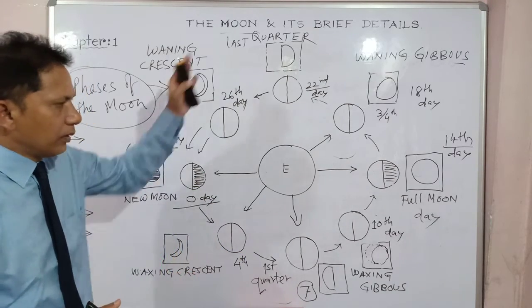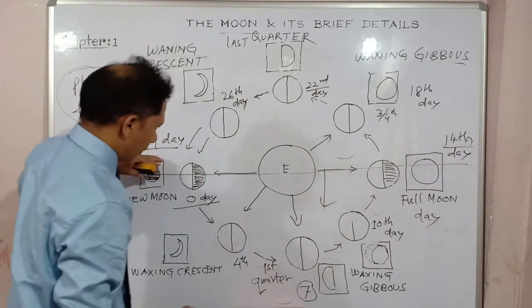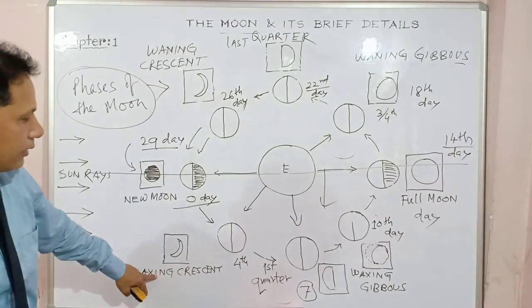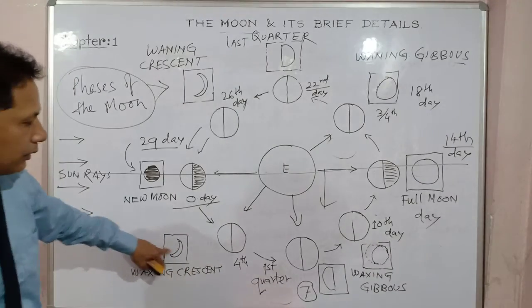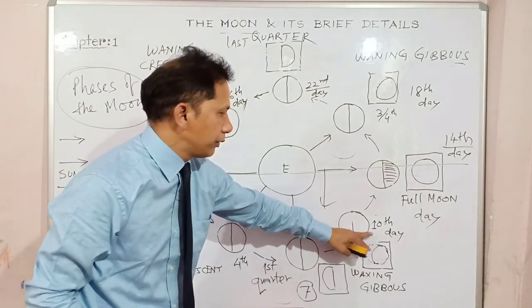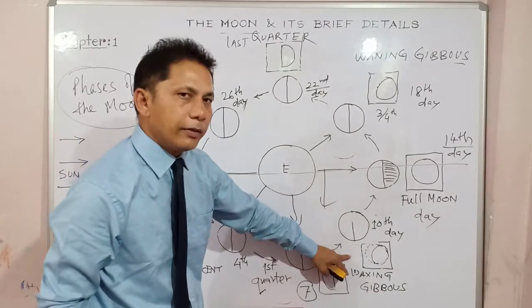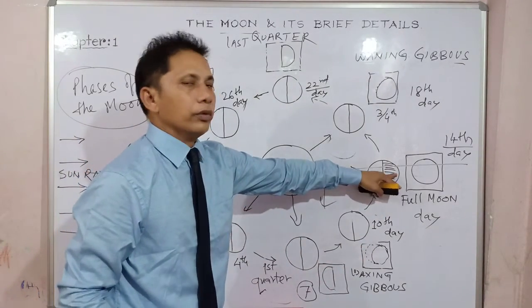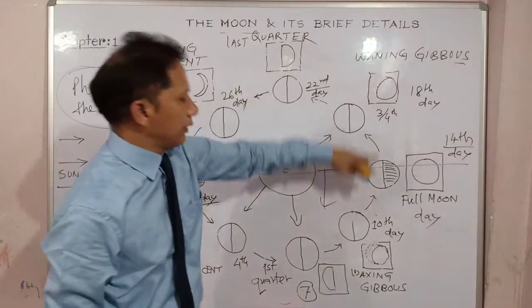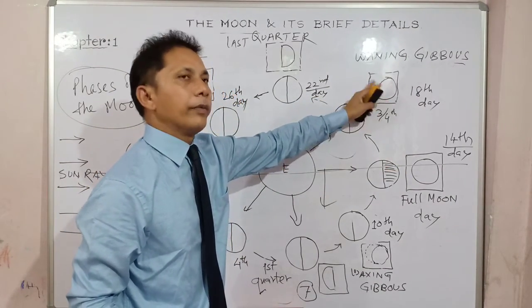Is that okay? So as I have said, if you divide it in the middle, from darker side to brighter side is the waxing phase. Waxing crescent on the 4th day, only 25% is visible, half is visible on the 7th day, 75% or 3/4 is visible on the 10th day. So waxing crescent, first quarter, waxing gibbous, and full moon, right? Next, it starts losing. That phase is known as waning phase. In the waning phase, the first is opposite to waxing gibbous.